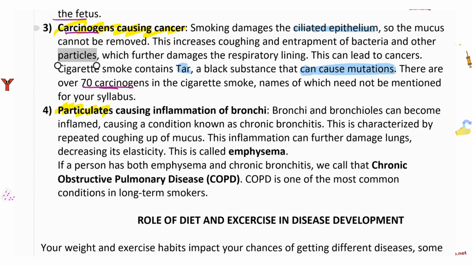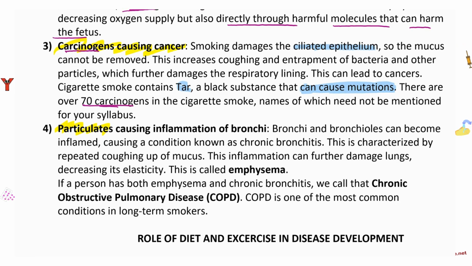Particulates. Particulates are basically small molecules. The particulates cause inflammation in bronchi. Bronchi and bronchioles can become inflamed, causing a condition known as chronic bronchitis, which we have just looked at. So particulates coming from cigarette smoke directly damage those ciliated cells. This is characterized by repeated coughing up of mucus, and this inflammation can further damage the lungs, decreasing their elasticity, and that is called emphysema. Both chronic bronchitis and emphysema together are known as chronic obstructive pulmonary disease, and COPD is one of the most common conditions in long-term smokers.